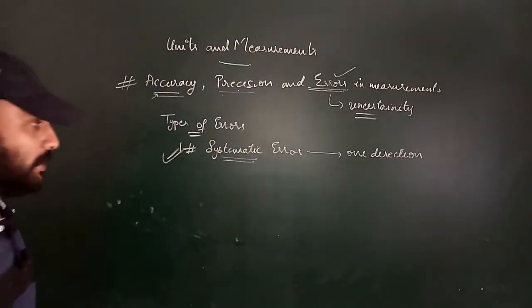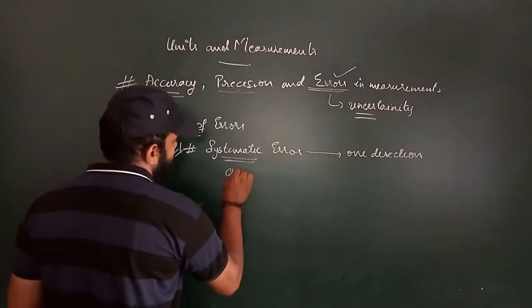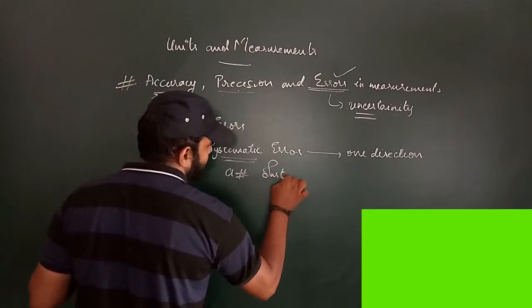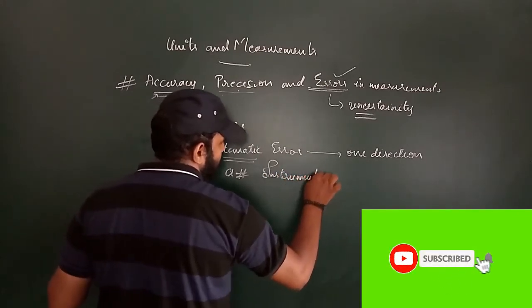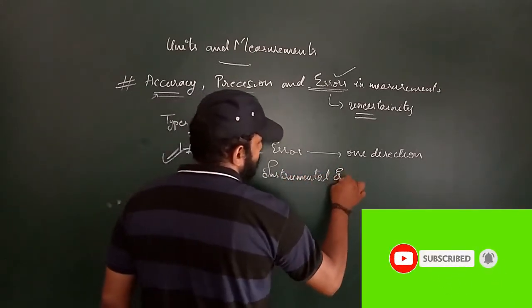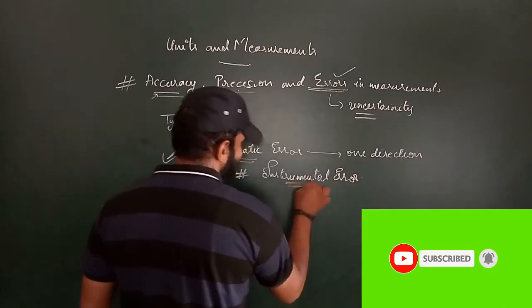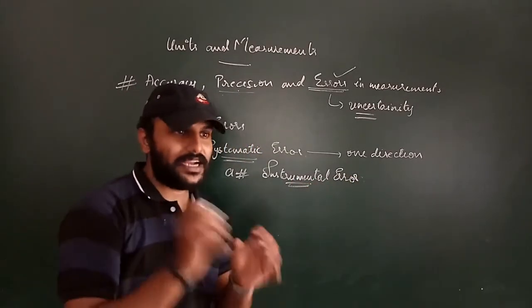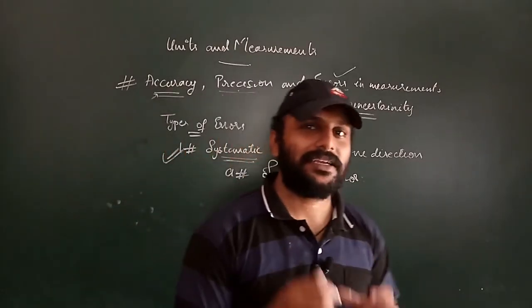Types of systematic errors. What are the types of systematic errors? First one is instrumental error. What is that? Instrumental error is, we can say, a manufacturing defect. By itself, when the instrument is made, there is a defect in that.